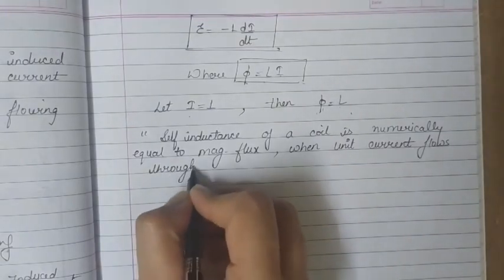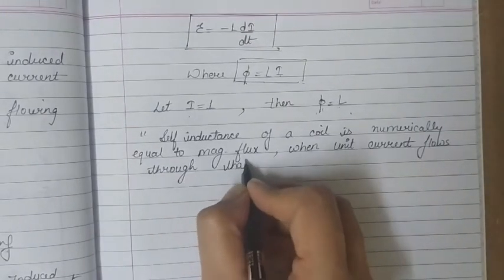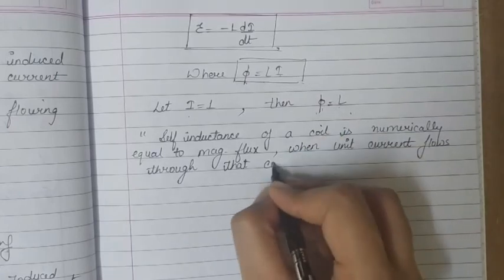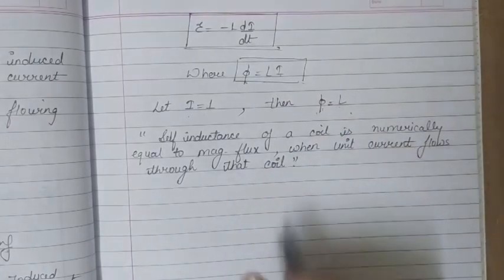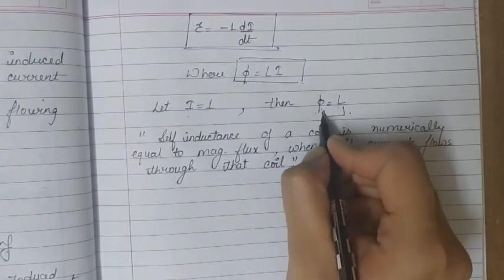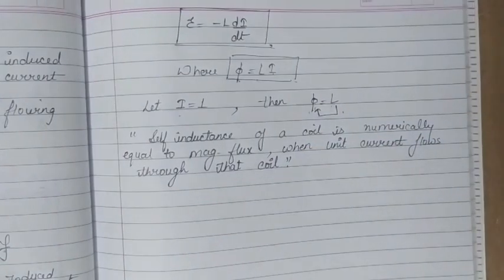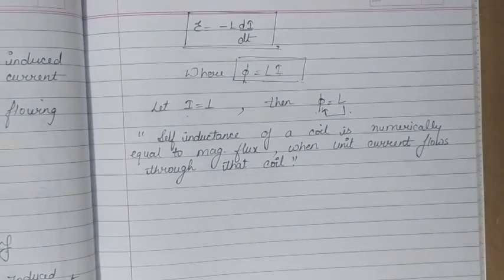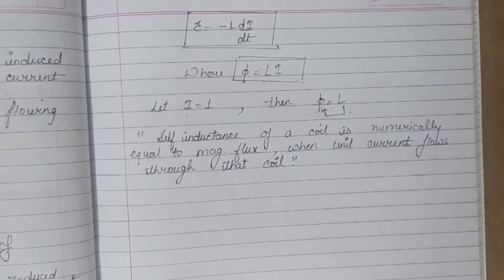So if 1 ampere or unit current is flowing through the coil, then in that case the value of self inductance will be equal to the magnetic flux phi linked with that coil. This is how we can define self induction, coefficient of self induction or self inductance.